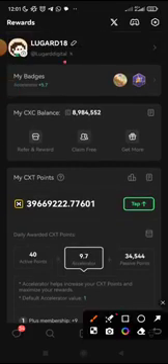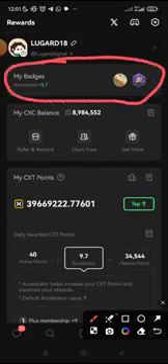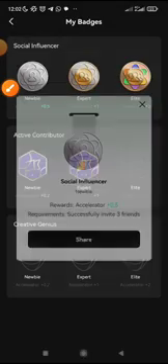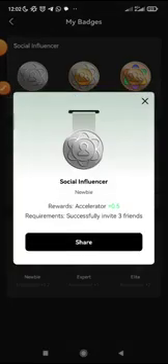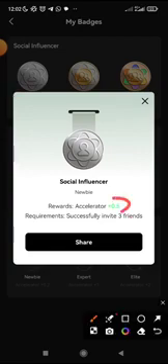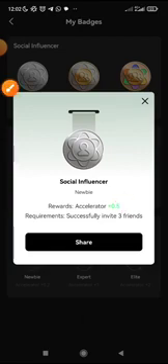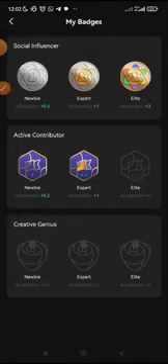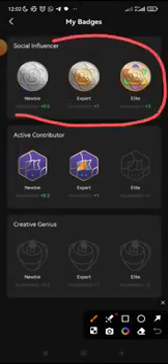And here, look at this badge. Your badge here also determines your accelerator, the rate at which you earn more points. When you click on the badge, you will see different badges, and each badge has a requirement. When you successfully invite 3 friends, you get this badge. It will give you 0.5 accelerator. Accelerator is like the speed of mining. This first accelerator is for referrals.